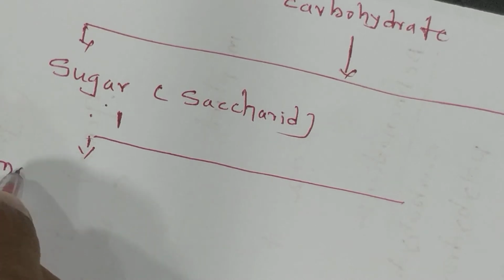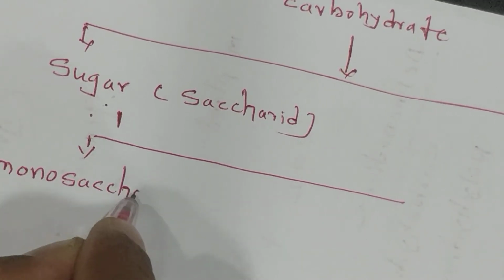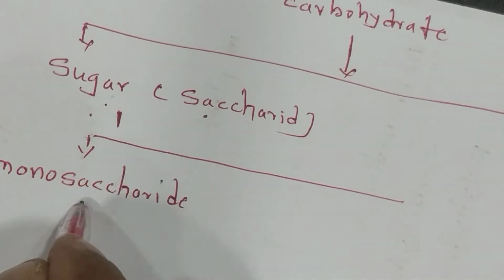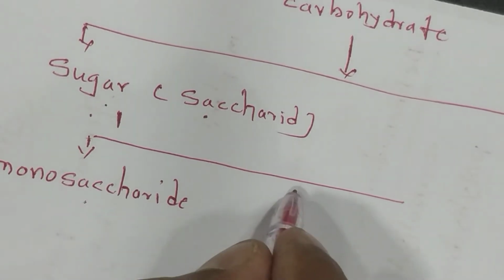Monosaccharide. Now the saccharide means part of the sugar. It's a monosaccharide. It contains mono. Afterwards you have to discuss.